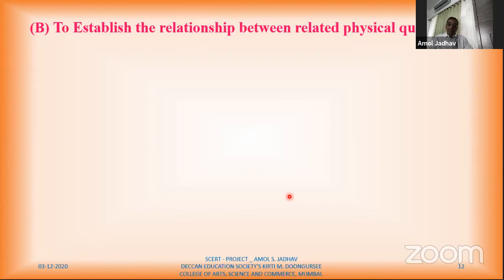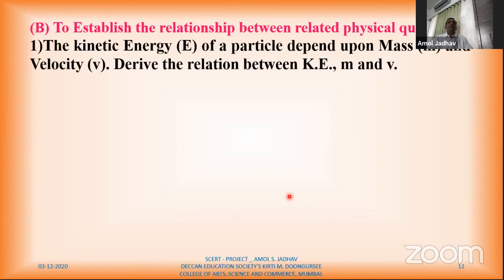Like here I have considered the example of kinetic energy. Here the kinetic energy, let us consider it is denoted by E only, not KE. I have taken capital E, which depends upon mass, denoted by small m, and velocity v. Now if I tell you that kinetic energy depends on mass and velocity, find the exact dependence, that is, how it is related with mass and velocity.